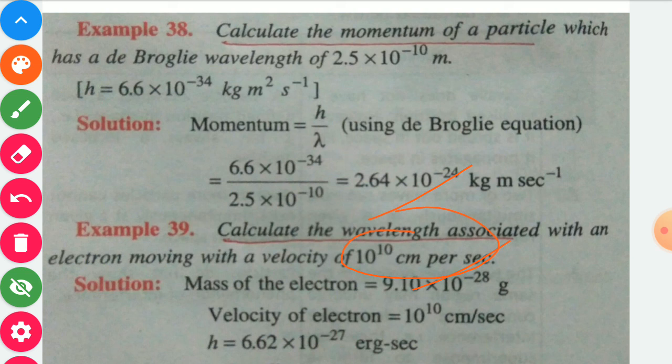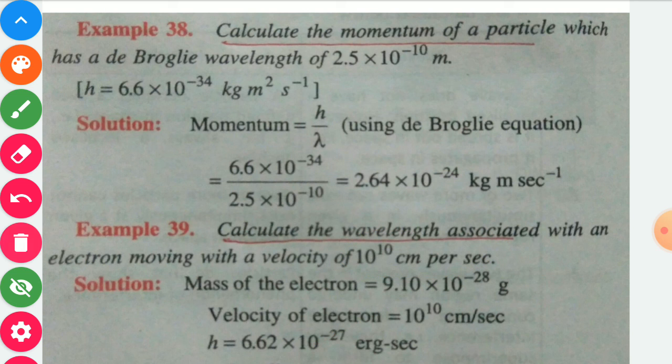Therefore here we have to take the mass of the electron in gram. Velocity of electron is 10 power 10 centimeter per second, it is given in the question. And in CGS units we have to take the Planck constant value also, that is h is equal to 6.62 into 10 power minus 27 erg second.